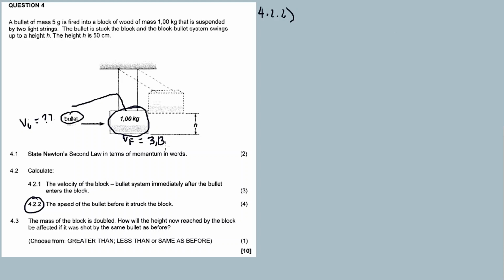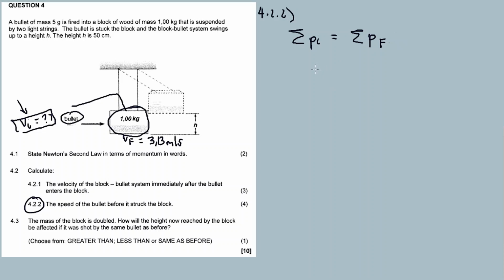Block, I'm saying, which will move at the same speed or same velocity once the bullet is in the block. So the initial velocity is what we want, the initial velocity of the bullet. So we use conservation of momentum. Sum of momentum initial is equal to sum of momentum final, right?